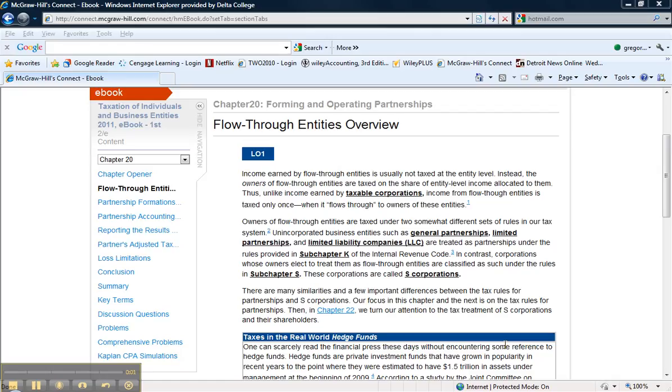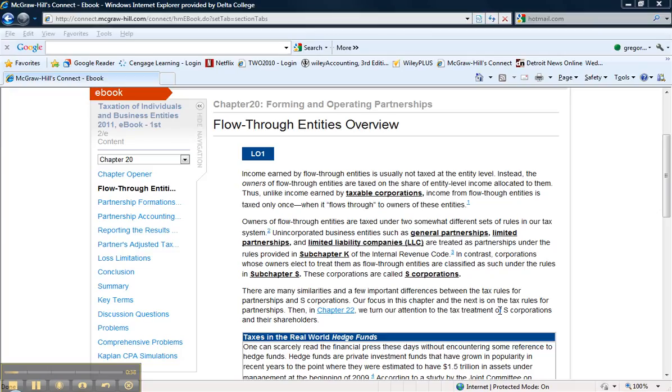Chapter 20 is about partnerships, and here we're introducing the concept of flow-through entities. Basically, that means that the company itself, the partnership itself, is not taxed on its profits. Essentially, you still have to prepare income statements and tax returns, calculating taxable income, but the taxable income isn't taxed on the partnership tax return. Instead, that profit flows through to the partners, and the partners are then taxed on the profits that flow to them, depending on what their ownership percentages are.